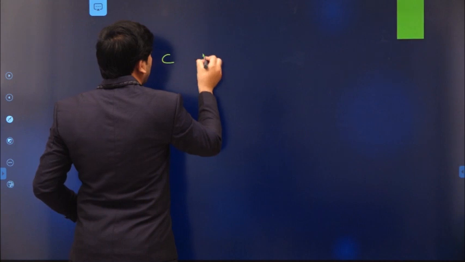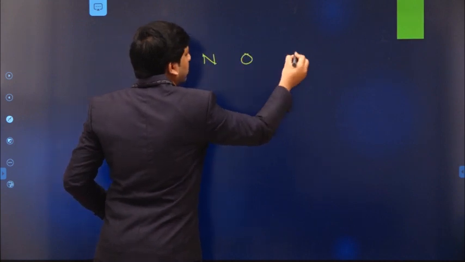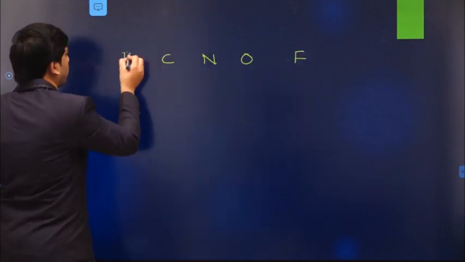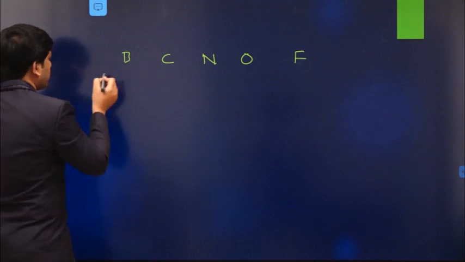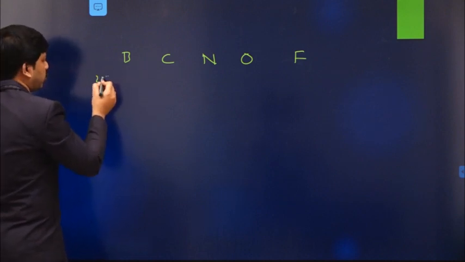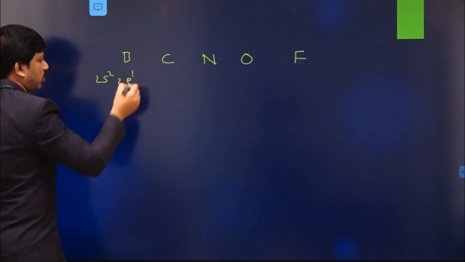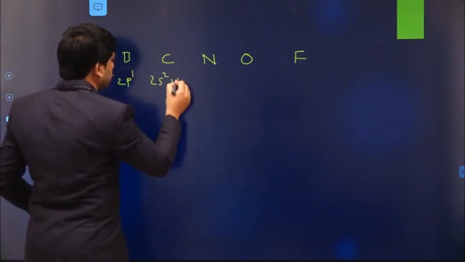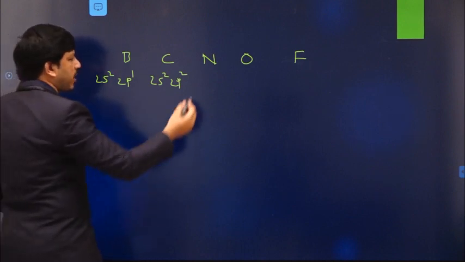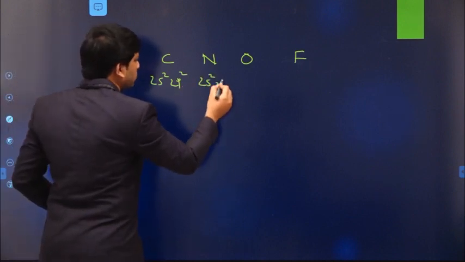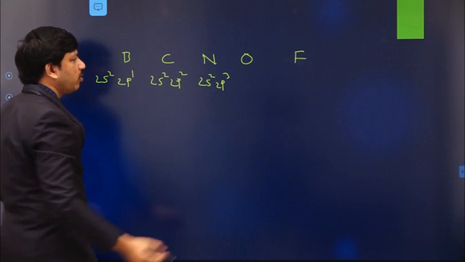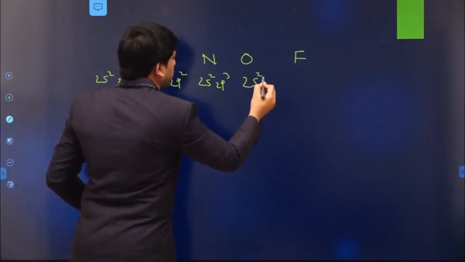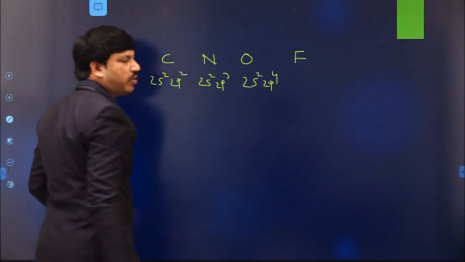Carbon, nitrogen, oxygen, and fluorine. You can also use boron. So what is the boron electronic configuration? Outermost configuration 2s2, 2p1. Carbon 2s2, 2p2. Nitrogen 2s2, 2p3. Oxygen 2s2, 2p4.